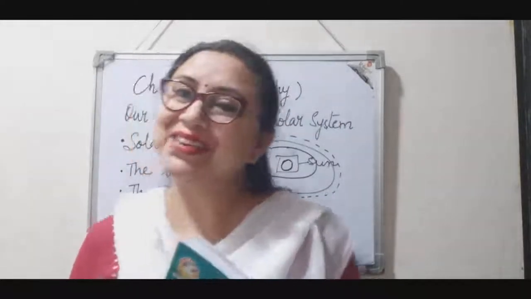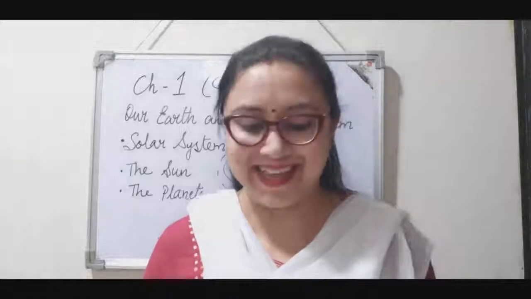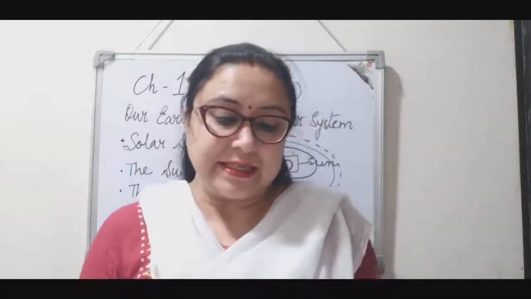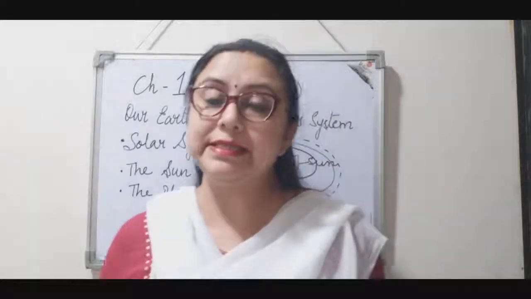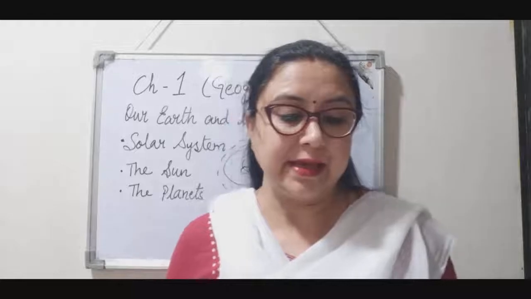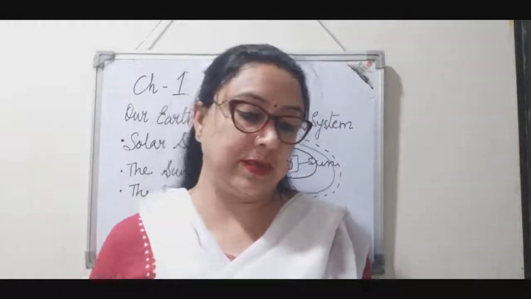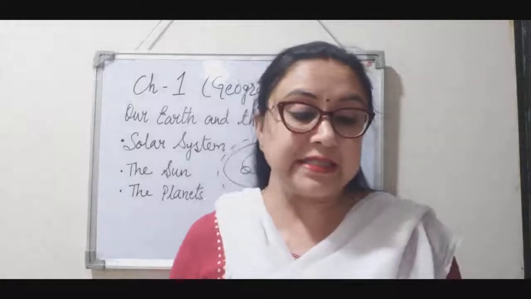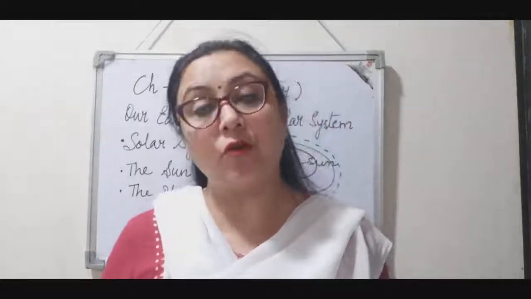It just gives us heat and light. The surface temperature of the sun is about 6,000 degrees centigrade. So it is very hot, right? And the sun is also made of hot gases. This is what I told you. And its gravitational force, right?